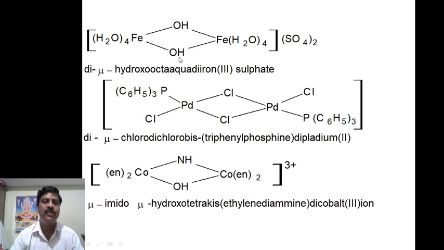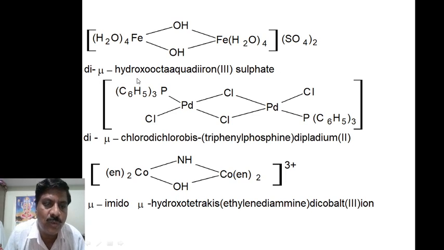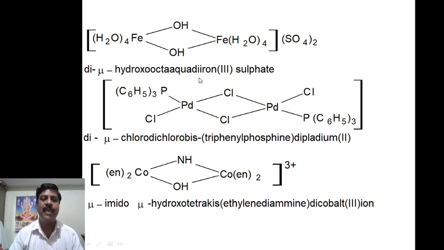Therefore that is minus 2, and sulfate has minus 2. Minus 2 into 2 means minus 4. Minus 4 plus minus 2 means minus 6. That side plus 6. Because there are 2 metals, 6 divided by 2 means this should be 3. Therefore you get di-μ-hydroxo, octaaqua, diiron(III) sulfate is the name of this complex.